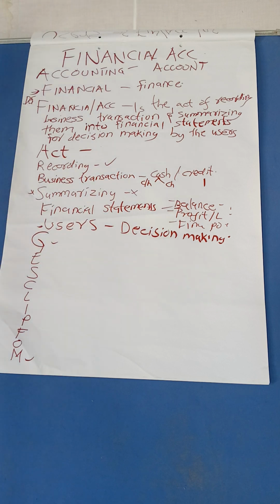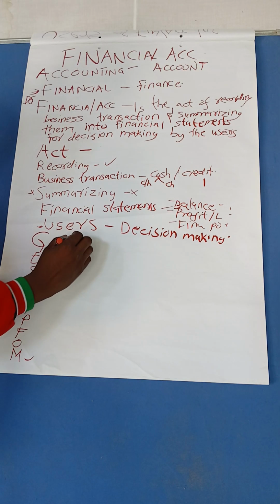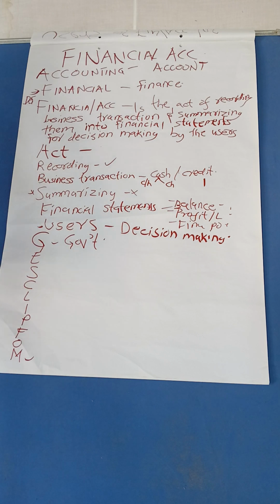Now, here we have one, government. We are preparing this financial information for the government. Why? Purposely so that they can tell the taxes you are going to pay. Not all businesses are going to pay the same tax.